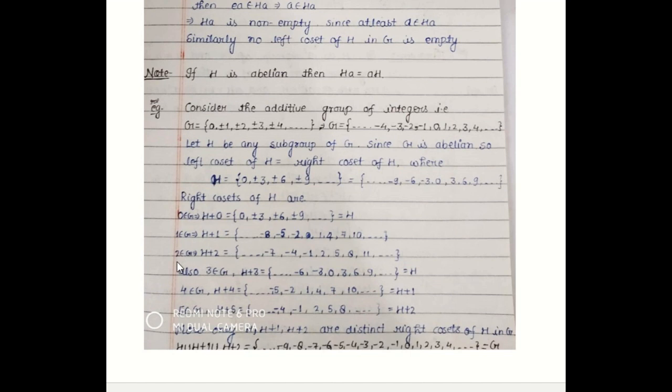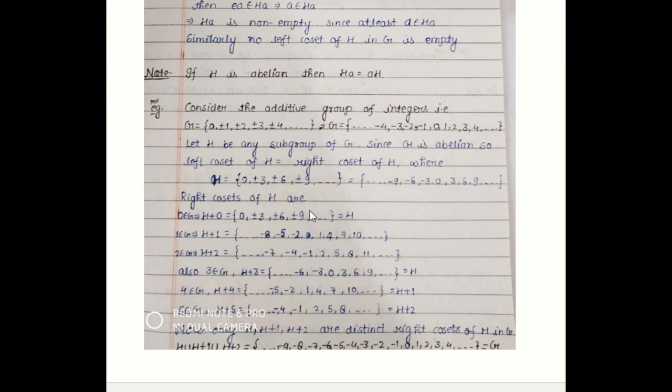Similarly, 2 is an element of G. So we can form another right coset of H in G by adding 2. When we add 2 to -9, we get -7. -6 plus 2 is -4. -3 plus 2 is -1. 0 plus 2 is 2, and so on. So we get another set. This is again not a subgroup, but it is still a subset of G.